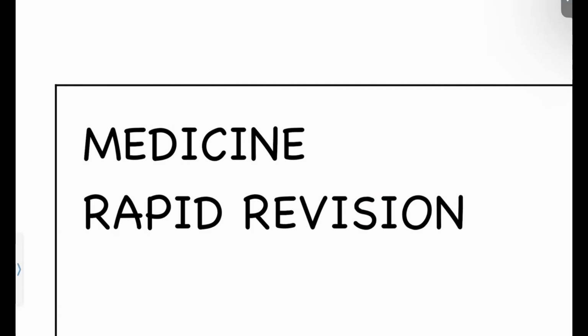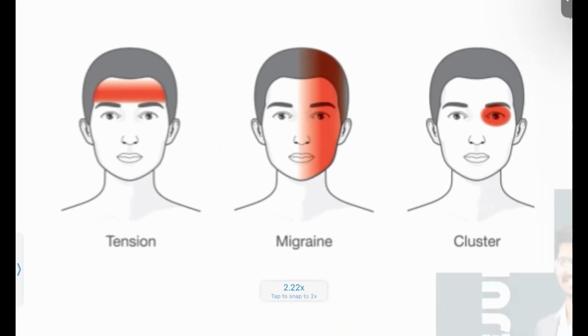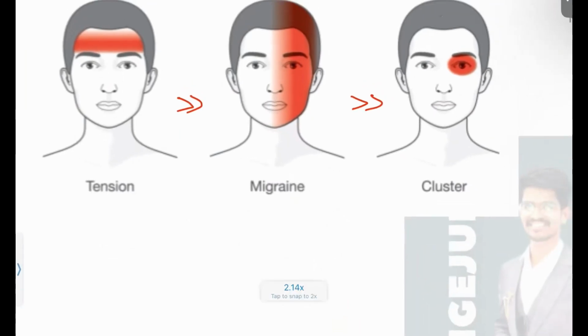So let's start our discussion with neurology. First, we are going to discuss the three different types of headaches, which are the most common. The first one is tension. The only high yield point you have to understand is that the most common of all headaches is the tension headache. Migraine is the second most common, and cluster is rare but the third most common.